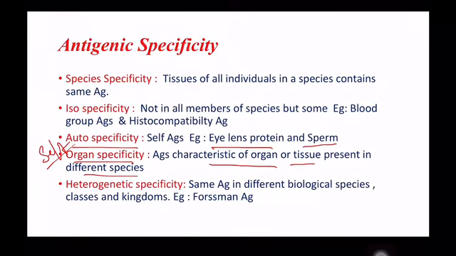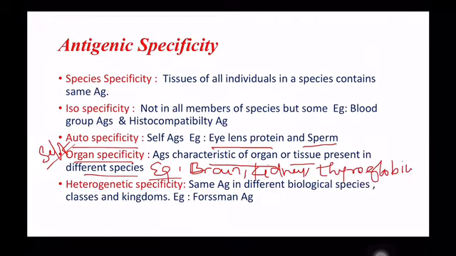Examples of such organ specific antigens or proteins include the proteins present in the brain, kidney, thyroglobulin and lens protein. The proteins of brain, kidney, thyroglobulin and lens protein of one species share the specificity with the other species. The antigens which are characteristic of an organ or tissue, and present in different species, are called organ specific antigens.